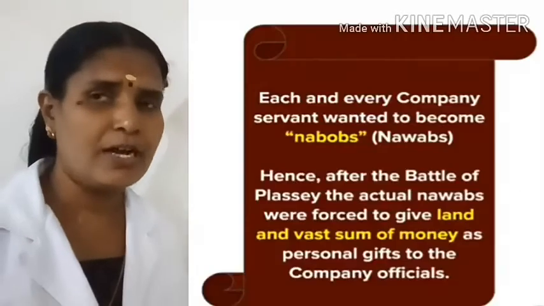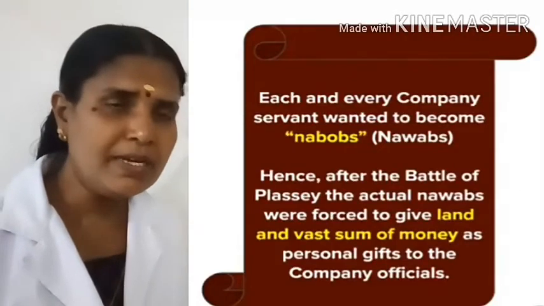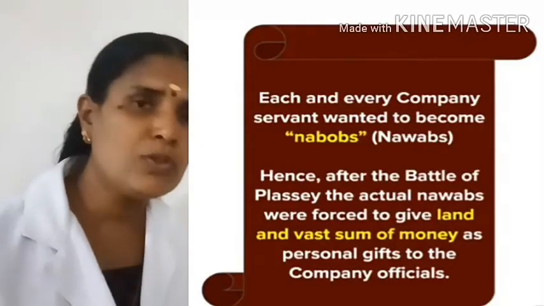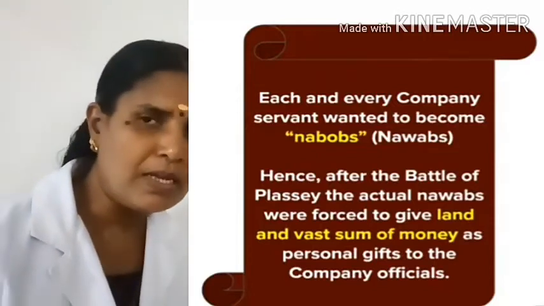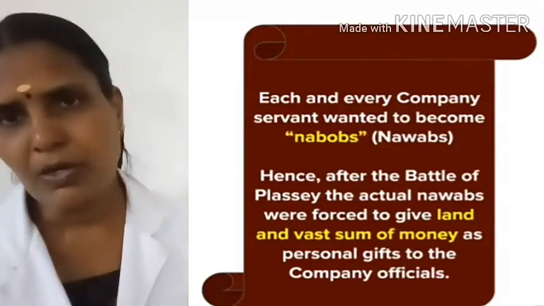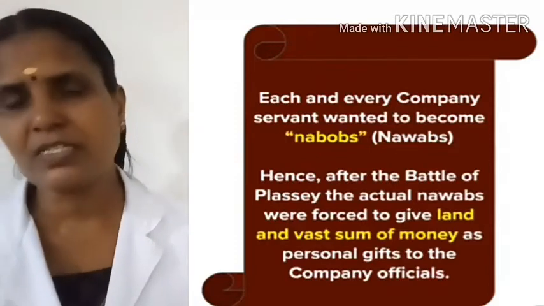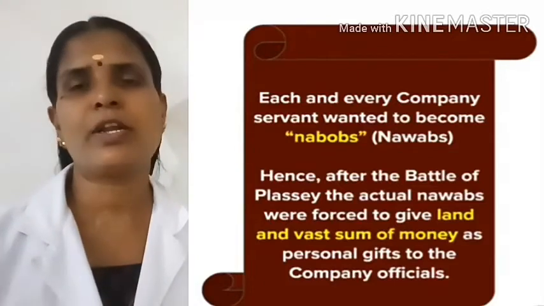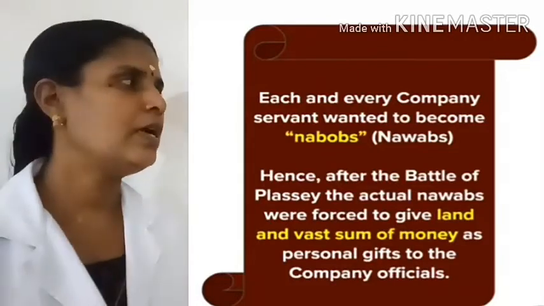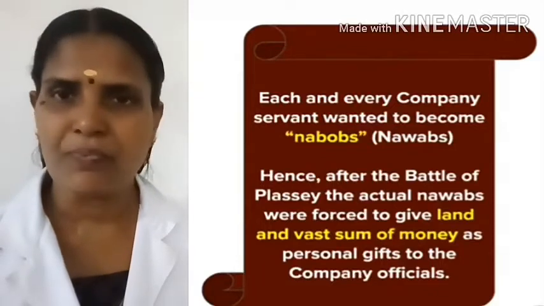And please see the chart. Did you clear that? Each and every company servant wanted to become a Nabob. And so after the Battle of Plassey, the actual Nawab of Bengal or any other provinces were forced to give more and more territories and more gifts to the English East India Company officials.